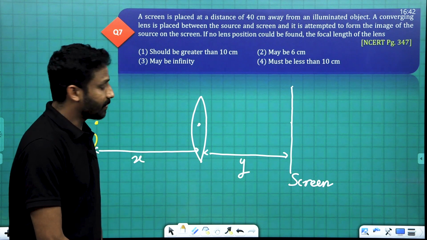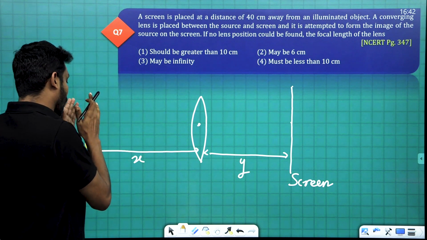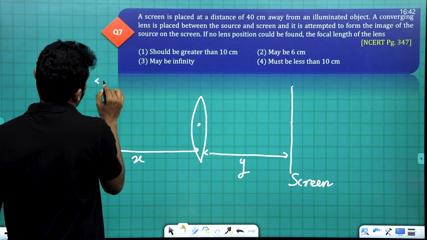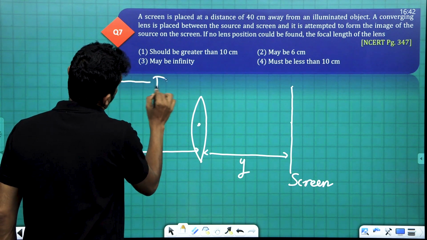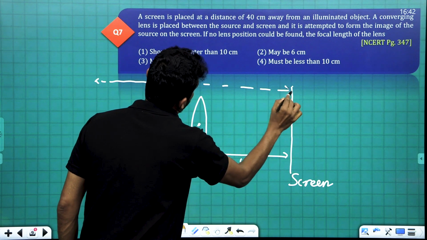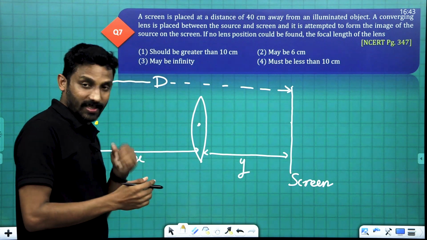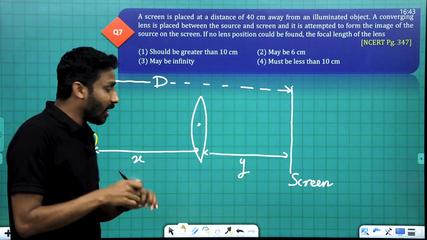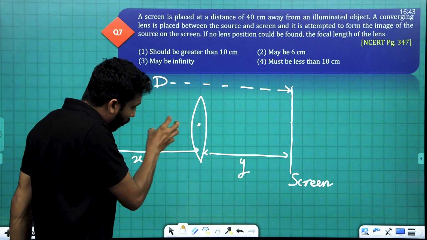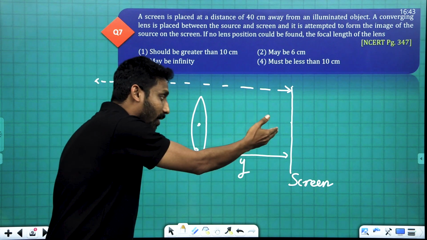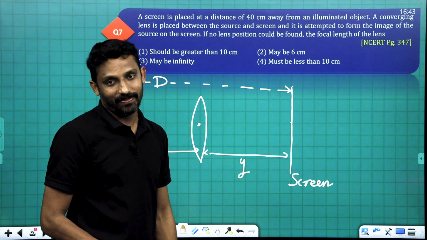And the distance between the object and the screen be d. This is the UV method. What we are doing is shifting the position of the lens, and accordingly checking whether the image is formed on the screen or not.